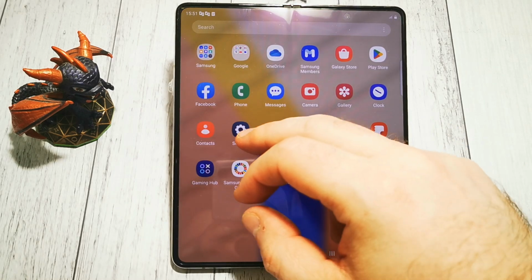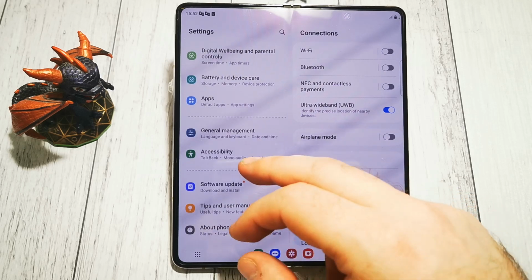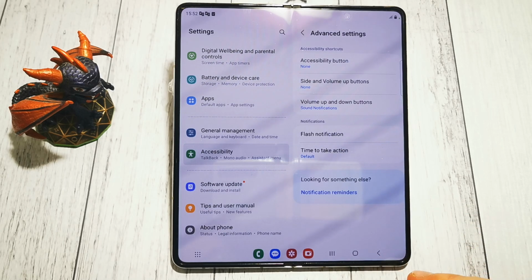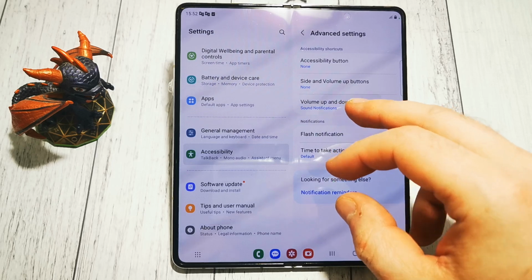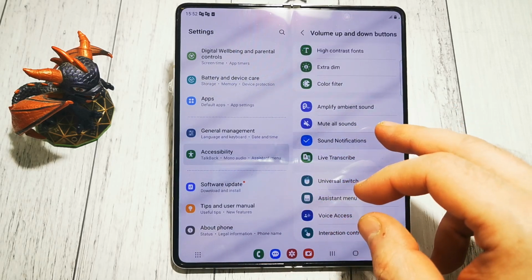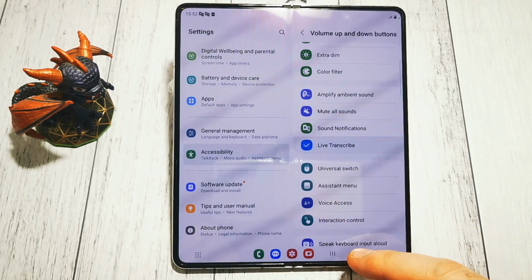To set up our shortcut, we have to go to Settings, then we're looking for Accessibility options here, and under Advanced settings we have our shortcuts, volume up and down buttons. Right now we have some notifications, but let's turn it off and let's use Live Transcribe.